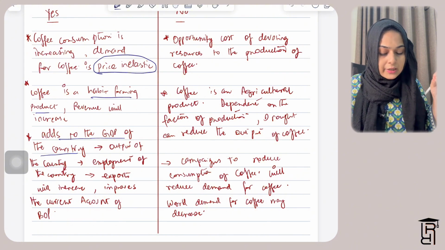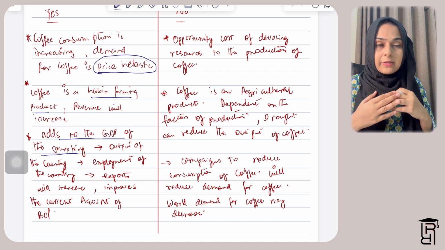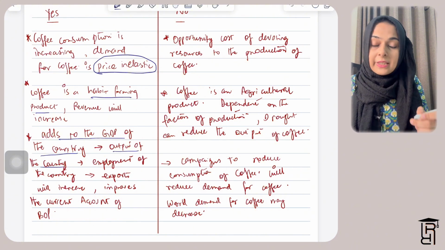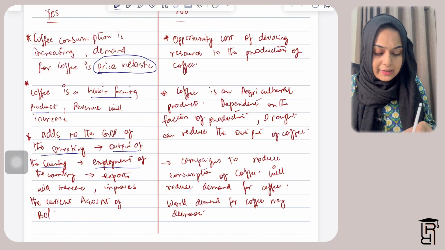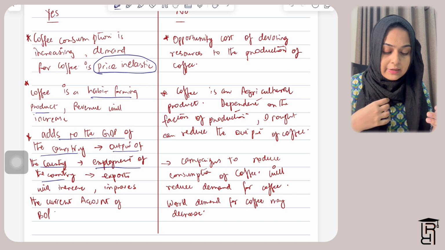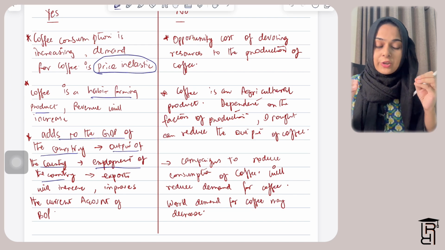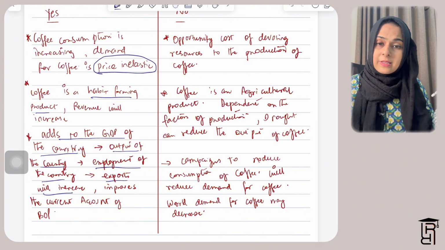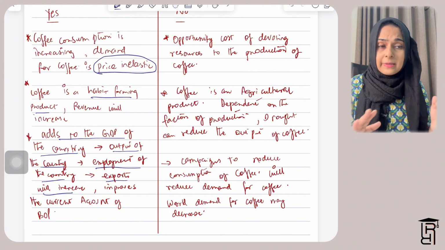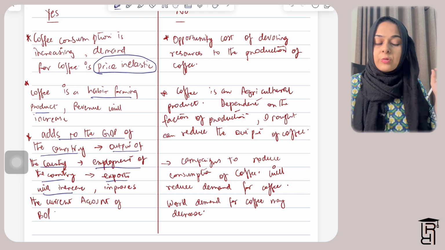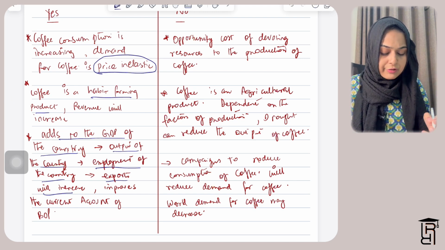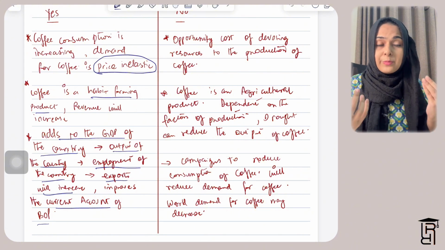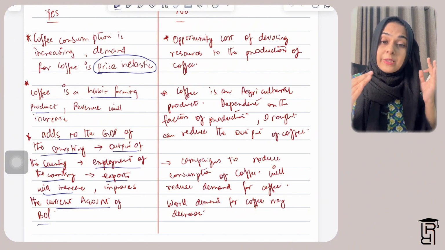Then what you can write is that because Nicaragua focuses on producing more coffee, that increases the output of the country, that increases the GDP of the country, and the employment of the country will also increase. There will be more people who will be employed in production of coffee. Also, exports will increase because coffee is demanded worldwide and the global consumption is increasing. So that means we can sell coffee to the whole world. And then what you can write is that it also improves the current account of balance of payments, because more exports means that the current account of balance of payments will improve.